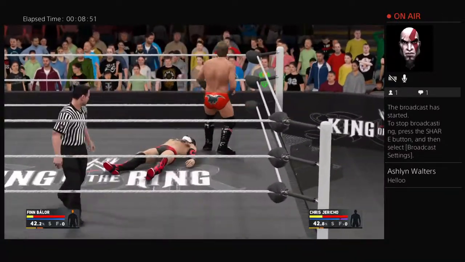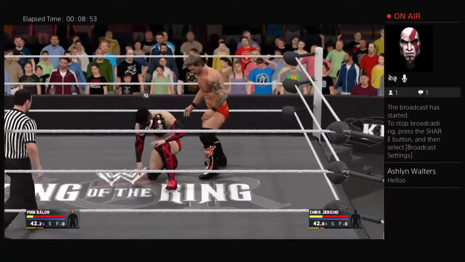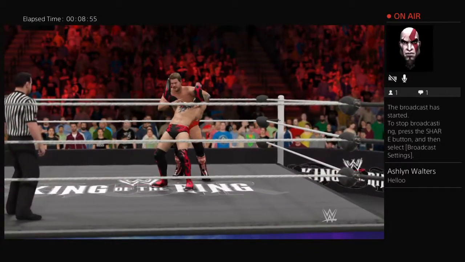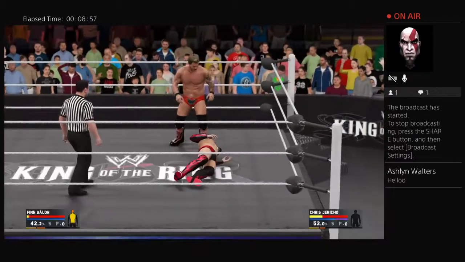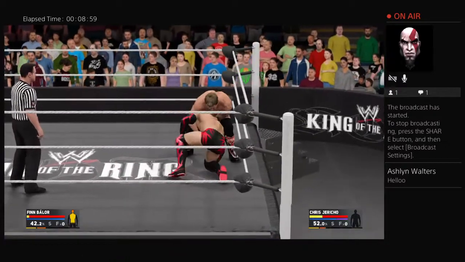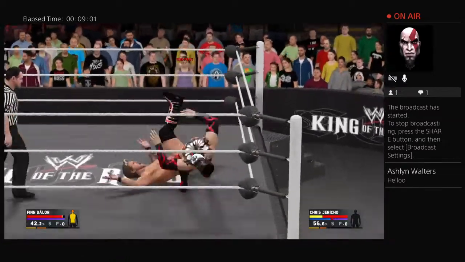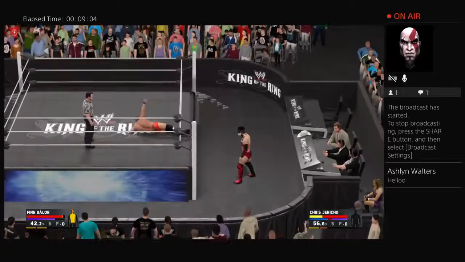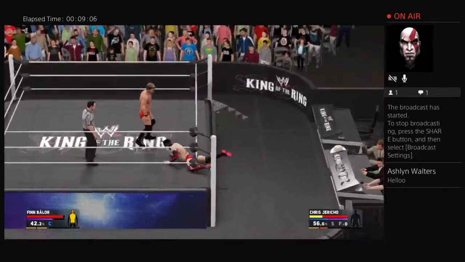So I have to say that Chris Jericho is now just trying to psych out Finn. Maybe the only way Jericho could win this match. And that's just wrenching that neck over the knee. Chris Jericho looking really good right now. And another heel kick. And now, oh, look at Jericho going for the baseball slide.